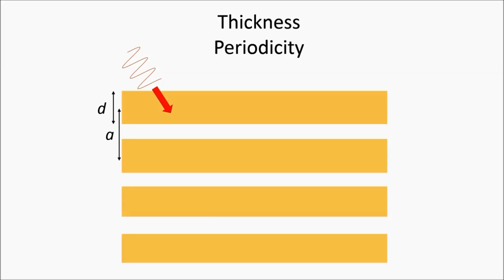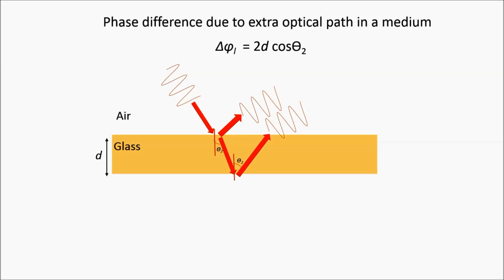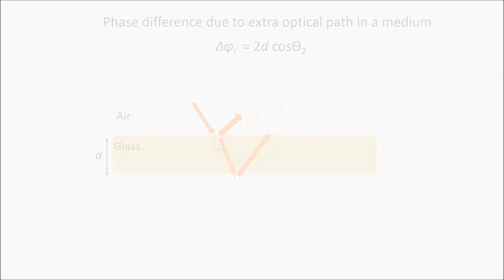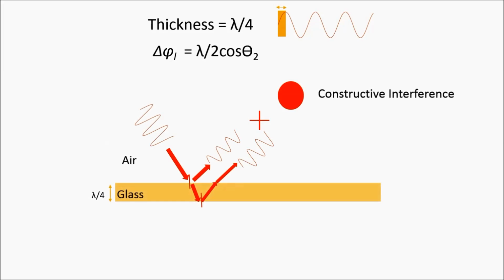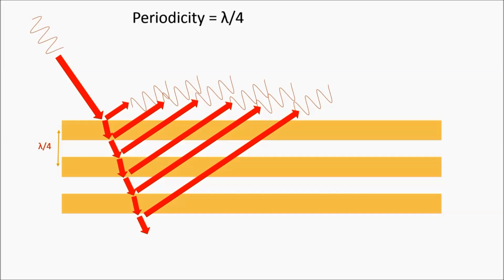The second most important factor is the thickness of the medium or the periodicity of a crystal. For a medium of thickness d, the reflected wave will undergo a phase change of 2d cos theta due to the total distance it travelled in the medium. If the thickness of the medium is lambda by 4, the wave will undergo a constructive interference, whereas if the thickness of the medium is lambda by 2, the wave will undergo a destructive interference. So in 1D photonic crystals, if the periodicity is lambda by 4, we will see a constructive interference.